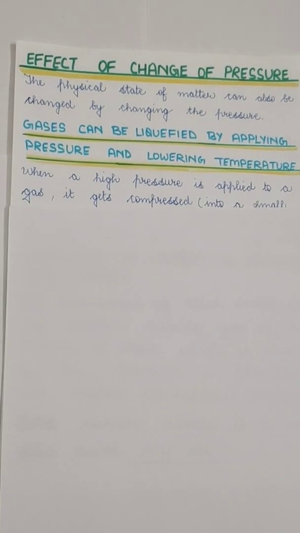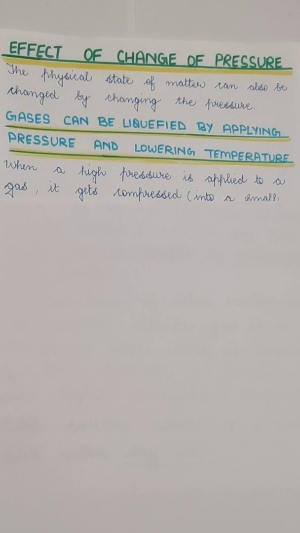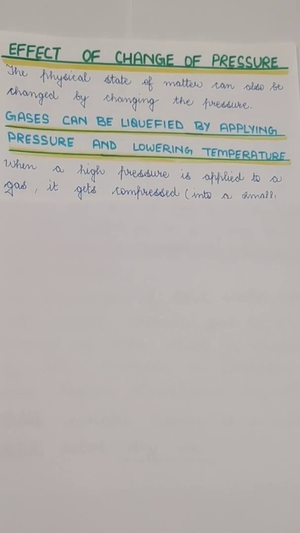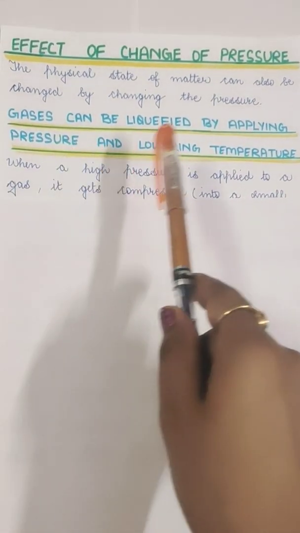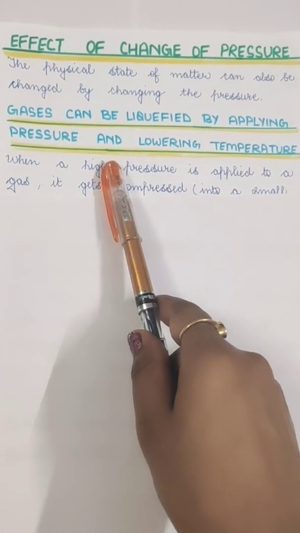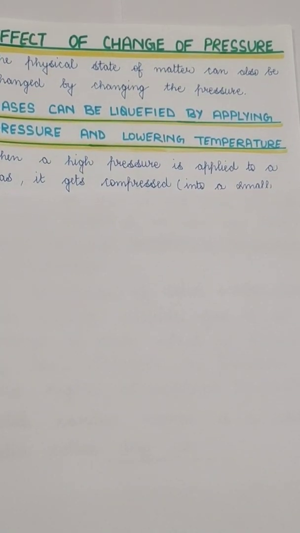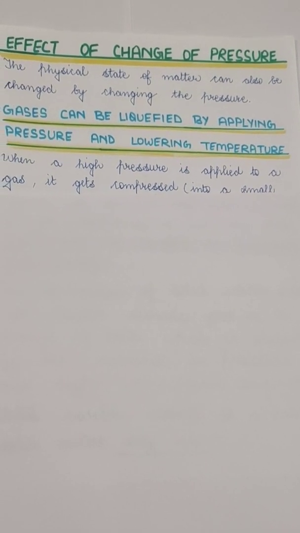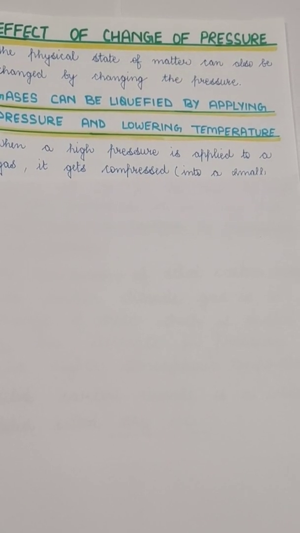Now, the physical state of matter can also be changed by changing the pressure. So gases can be liquefied by applying pressure. If we apply pressure to gases at a very low temperature, that is how we can change gases into liquid. Because if you remember, solids have a different arrangement of particles, liquids have different arrangements of particles, and so do gases.